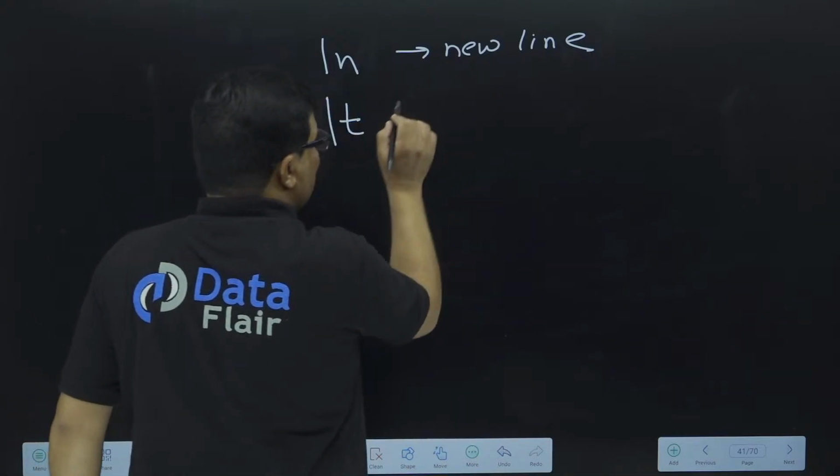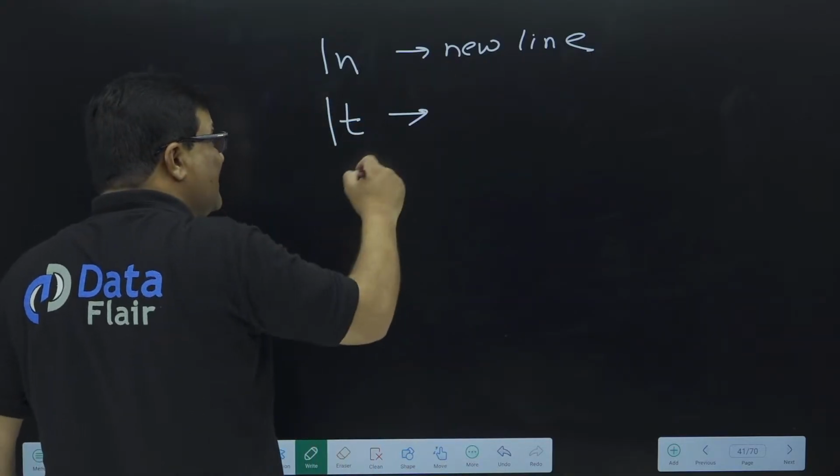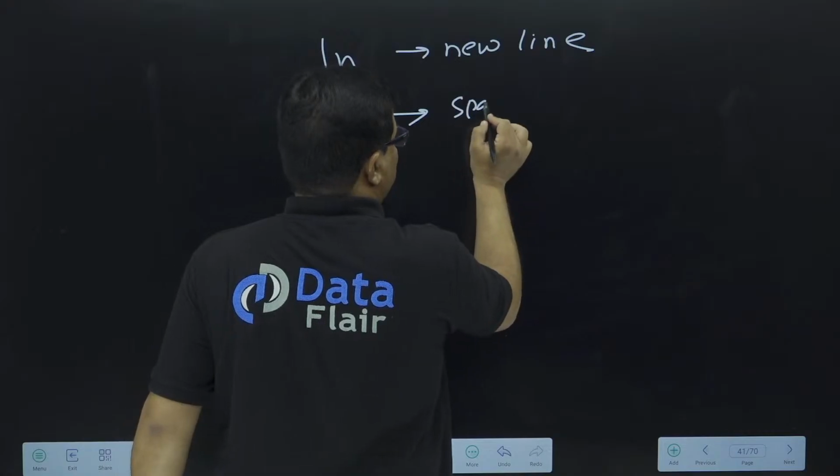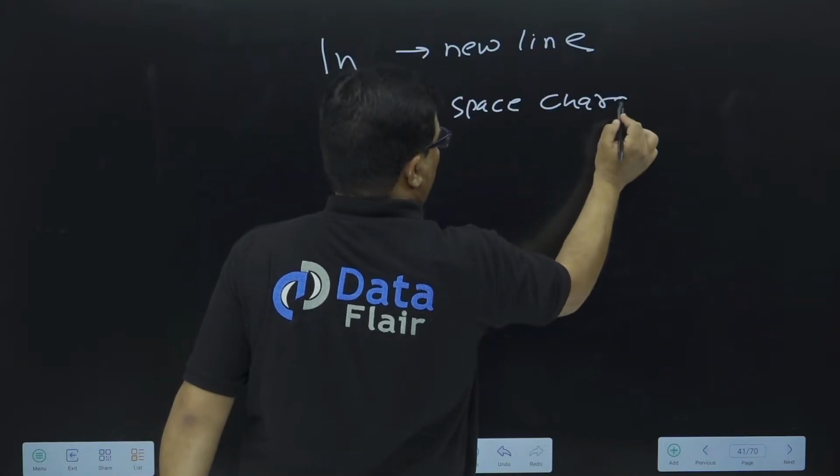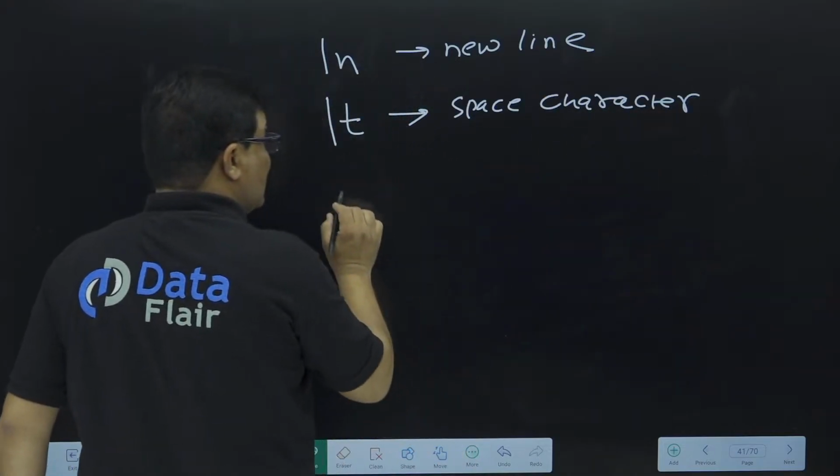So this \n is called the new line character. \t is called the space character. Okay, \t is called the space character.